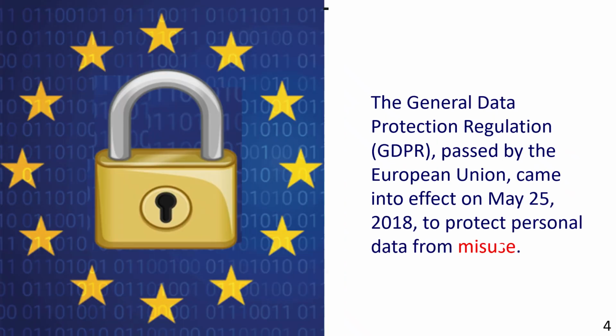Here's another example. In the picture, we see a lock surrounded by the symbol of the European Union. The sentence reads, "The General Data Protection Regulation, GDPR, passed by the European Union, came into effect on May 25, 2018, to protect personal data from misuse." As mentioned before, misuse implies the wrong or inappropriate use of something, usually not malicious, but in this case, here's an example where misuse might include harmful intent.